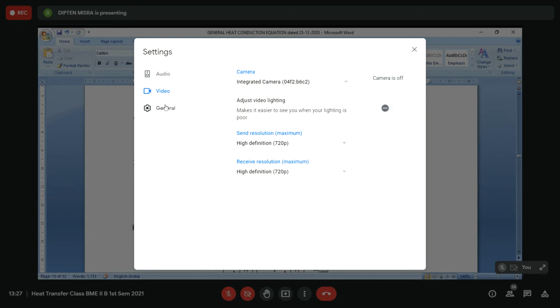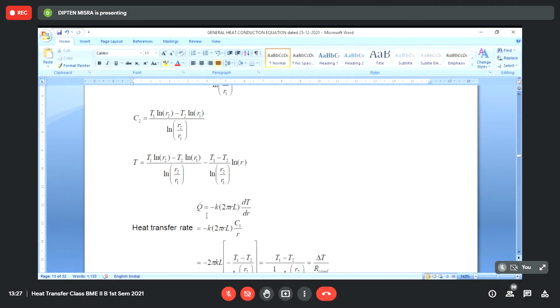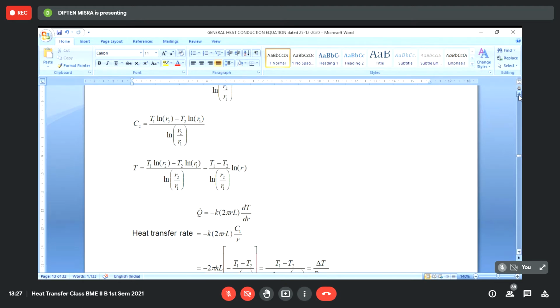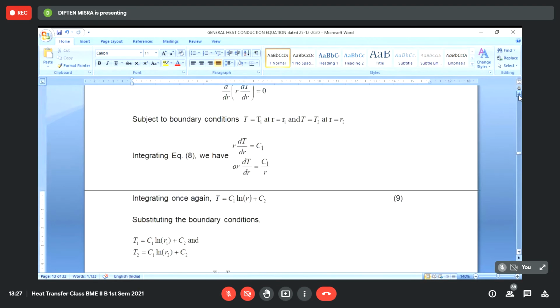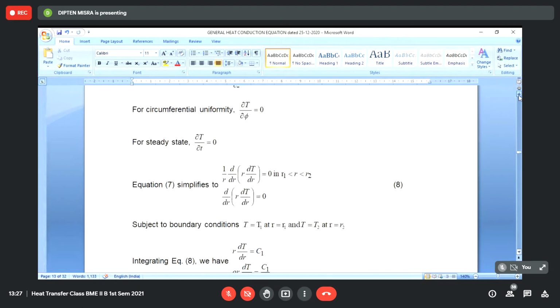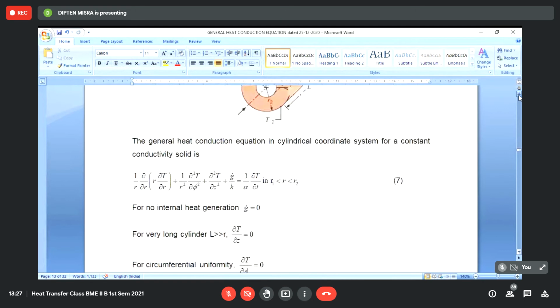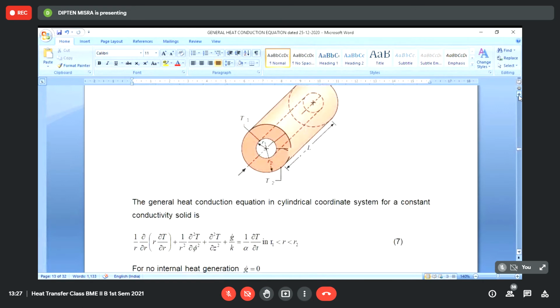And what is that? How to find out the heat transfer rate? Again, if we apply Fourier's law of heat conduction, it is given by Q dot is equal to minus K into A into dT/dr. Now this dT/dr we should take where? The question is, dT/dr is changing with r. dT/dr at which radial distance? That is a question.